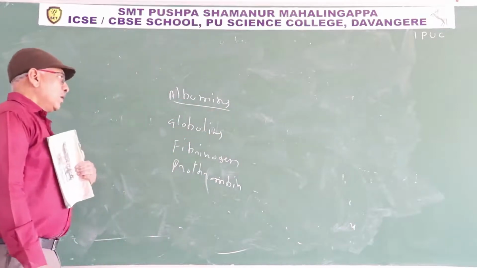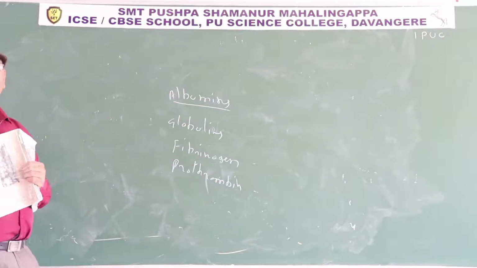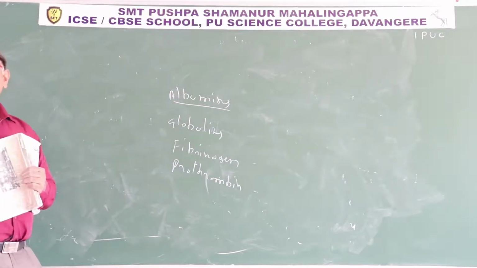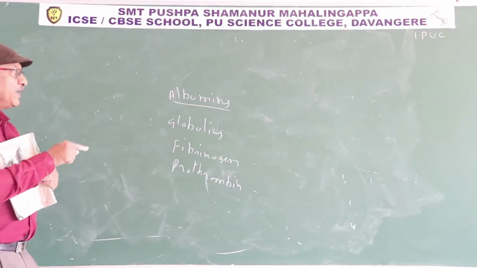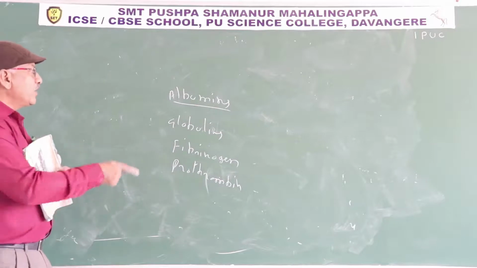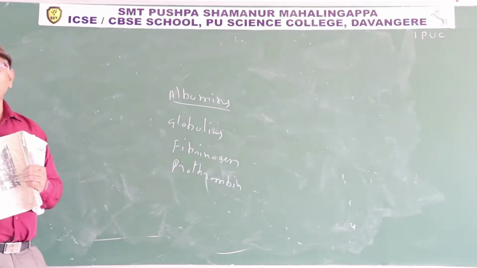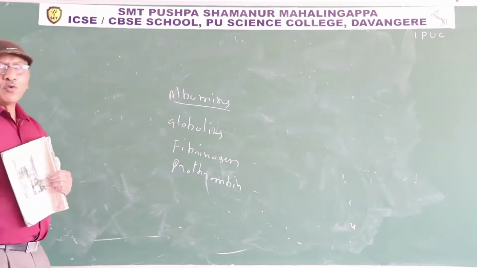Albumins maintain osmotic pressure, meaning concentration of plasma. Due to the presence of albumins only, plasma retains 90 to 92% water. The proteins of plasma maintain osmotic pressure. Osmotic pressure means concentration.